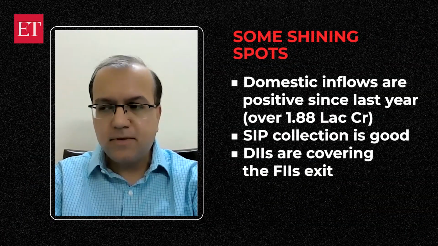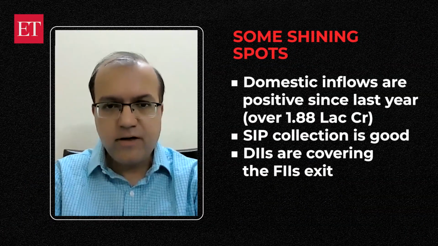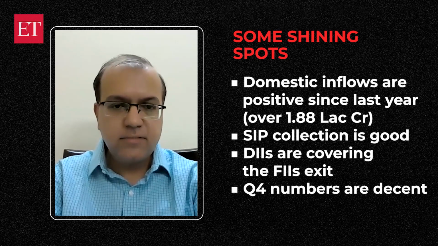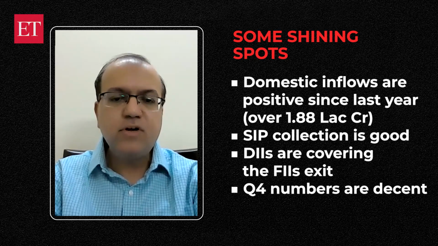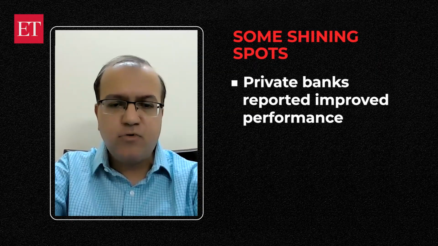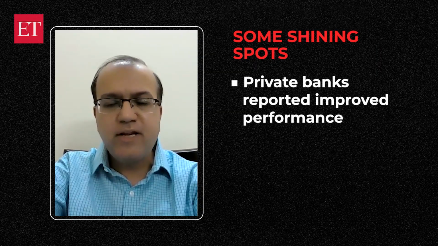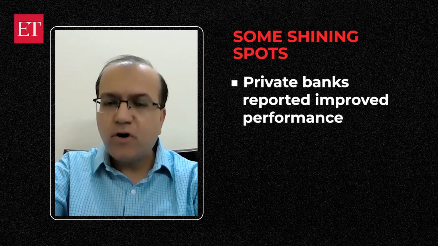So even though the FIIs are going out because of macroeconomic concerns, the DIIs, the domestic institutional investors, are basically covering for them. The quarter 4 numbers that the companies have declared so far are decent. Around 64% of the companies in the Nifty 50 universe that have reported results are above the Bloomberg consensus estimates. Sector-wise, the private banks have reported improved performance because of the improvement in their asset quality as well as the moderation in their credit costs.